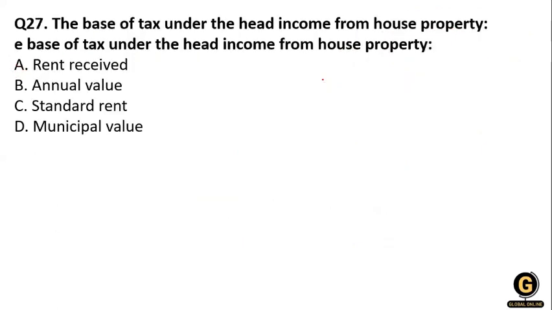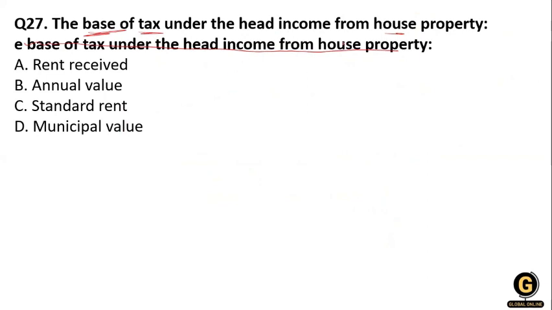Clear? Now the next one: the basis of the tax under the head of income from house property. This is going to be repeated again, so I'm just going to cross it. The options given are rent received, annual value, standard rent, and municipal rate.